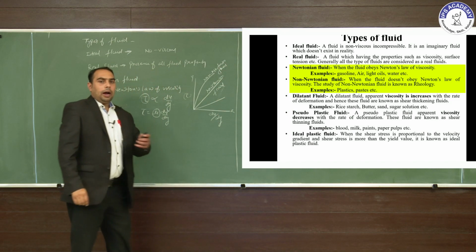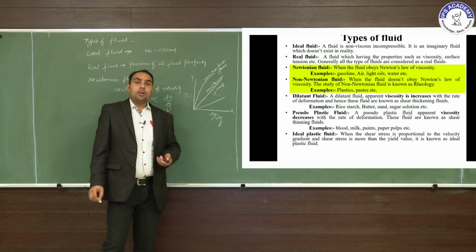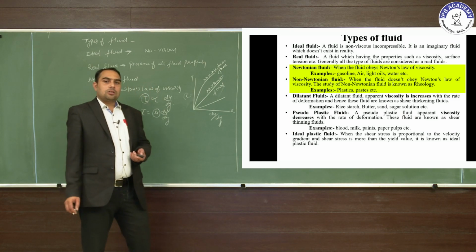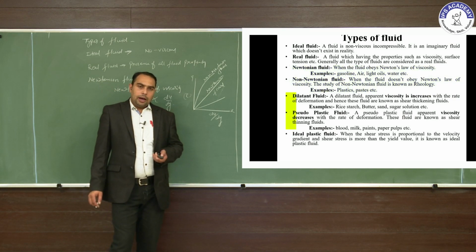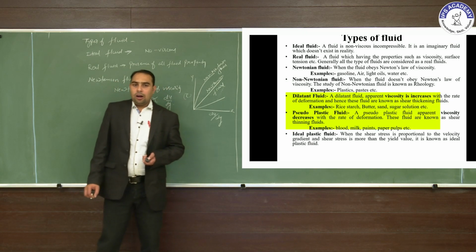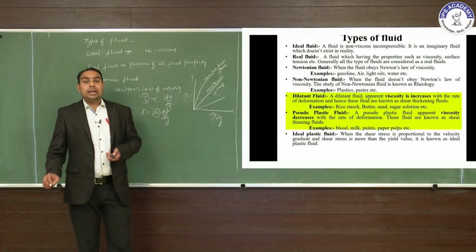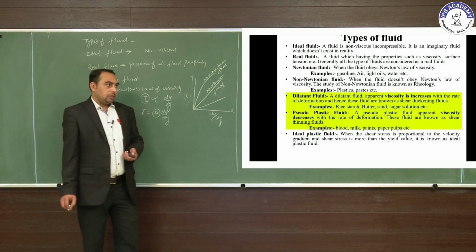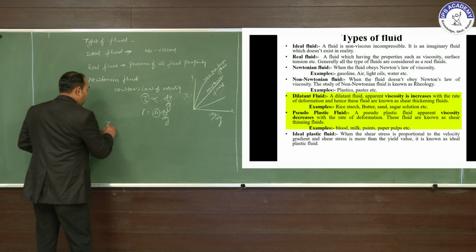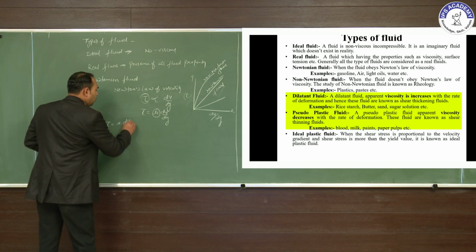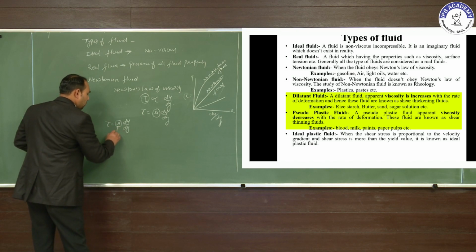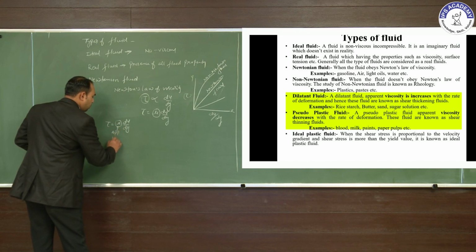Examples of non-Newtonian fluids are plastics, paste, etc. Other types are the dilatant fluid and the pseudoplastic fluid. In a dilatant fluid, the apparent viscosity is increasing. In the case of a dilatant fluid, tau is equal to mu du upon dy, where mu is the apparent viscosity.